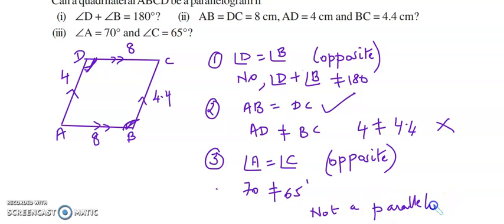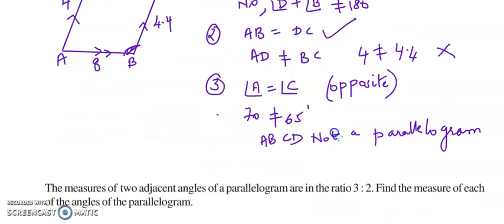The given quadrilateral ABCD is not a parallelogram. It's just a quadrilateral. Clear? Let's take the next question.